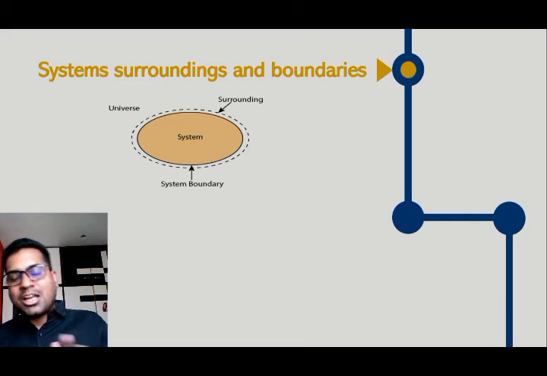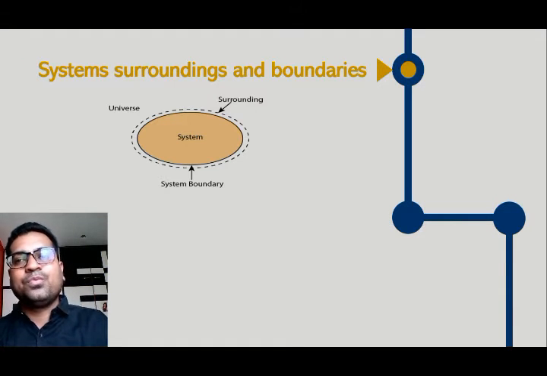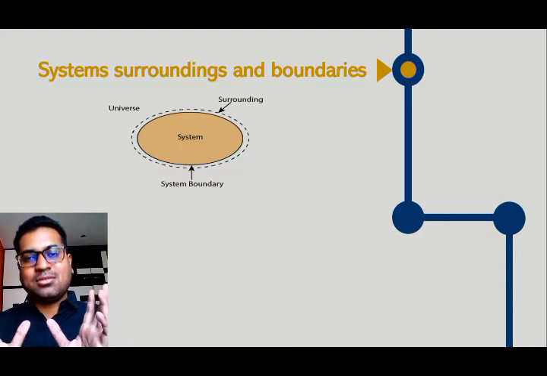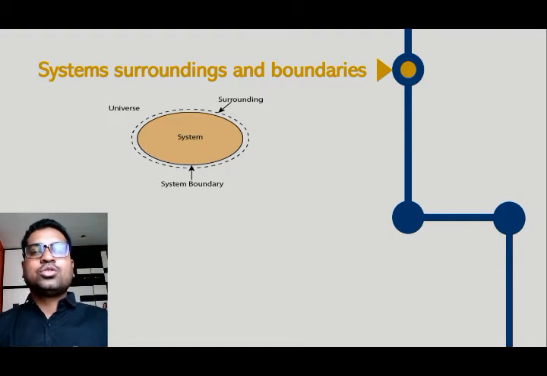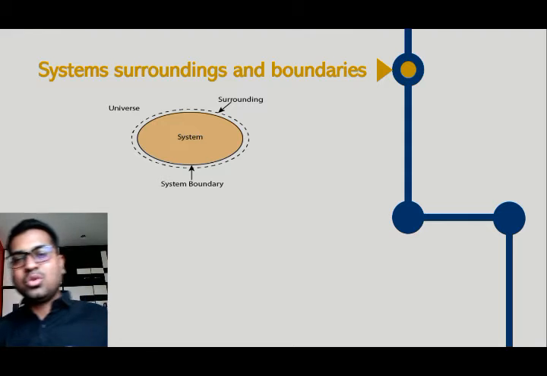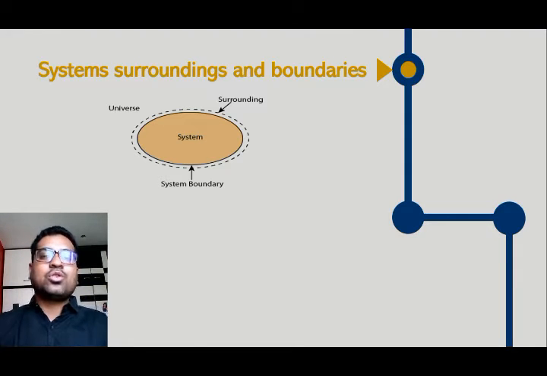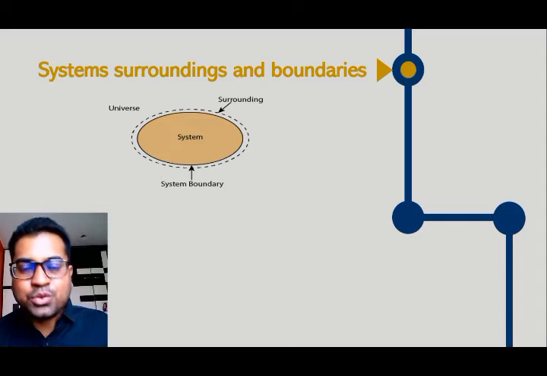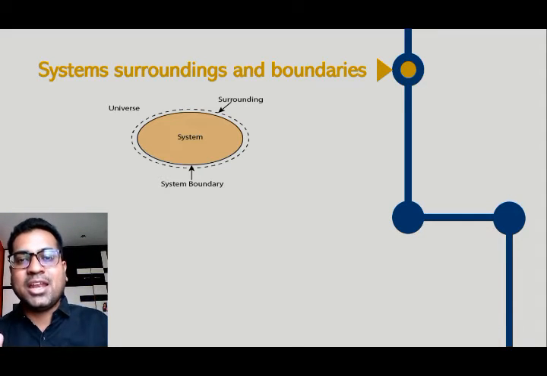System, surroundings and boundaries. In thermodynamics we are going to analyze certain systems and applications. First of all, you need to define the particular region in which you are going to apply the laws of thermodynamics. So a system is a part of the universe under your thermodynamic analysis.